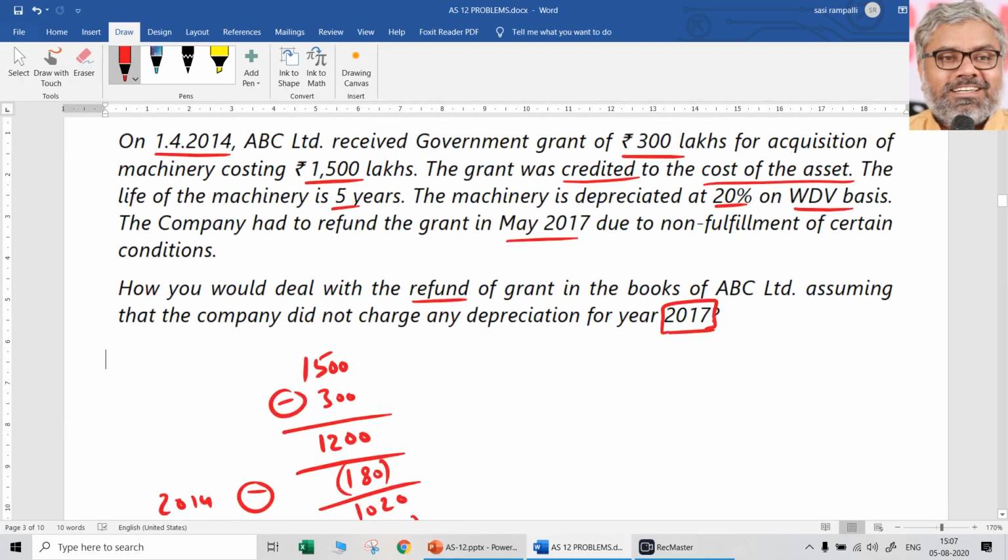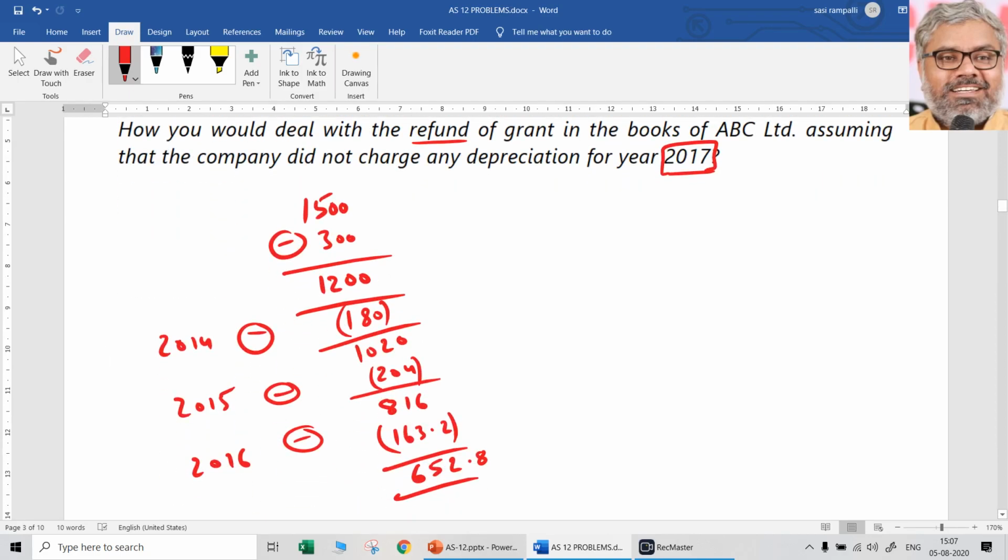the entire grant. Nothing is mentioned means entire grant has to be refunded due to fulfillment of certain conditions. Whatever they are, we don't care. So what is the treatment now? Now it will be added to the cost of the asset. So what will be the entry here? Simply, entry is simple. Entry is nothing but fixed asset account at R2, bank account. Amount is 300 lakhs.